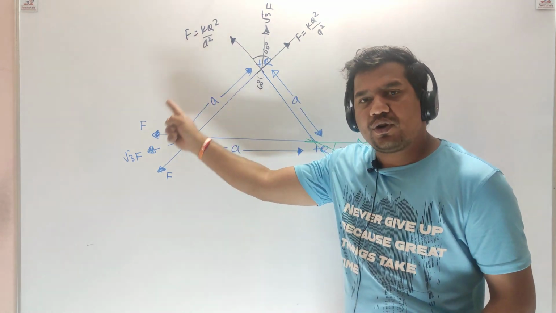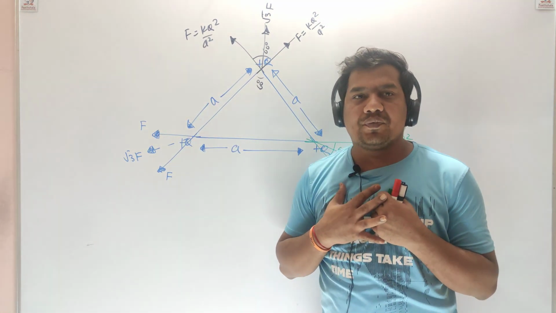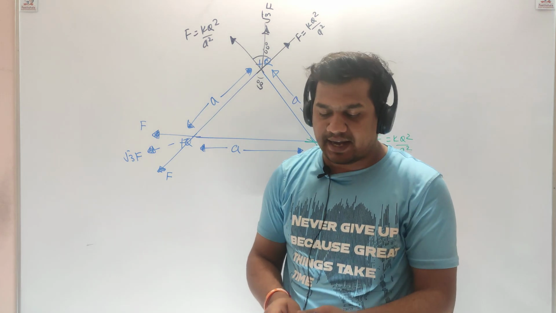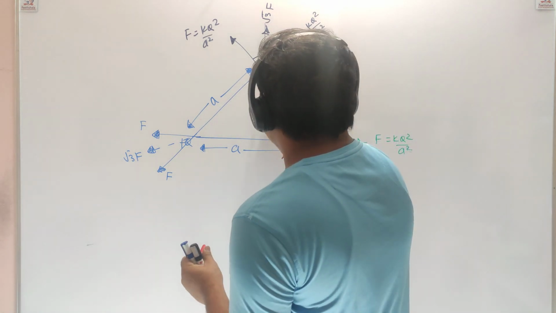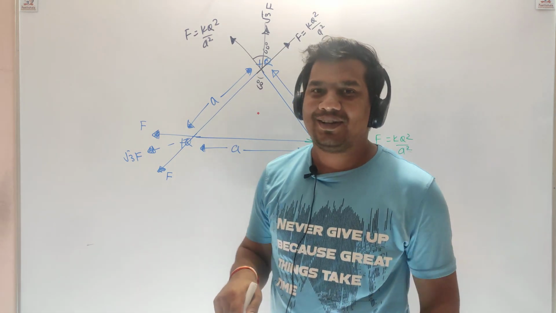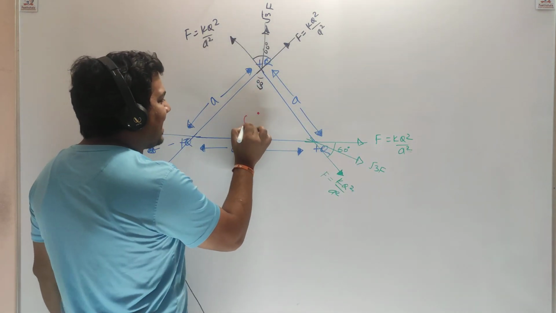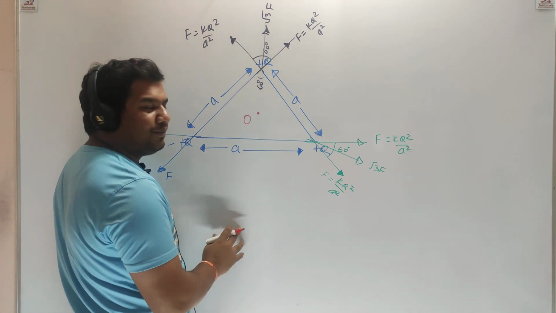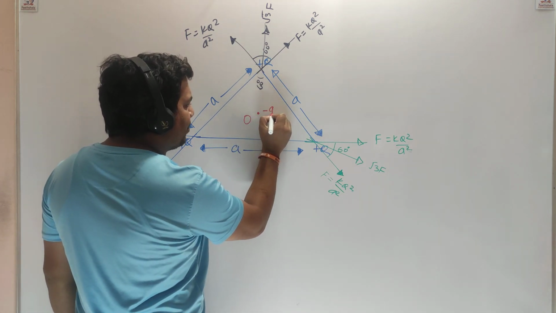Make net force on every charge 0. What can I do? I'll bring another negative charge at the centroid. Why at the centroid? So that net force on the fourth charge itself must be 0. You put any charge at the centroid, net force on it will become 0. I explained to you how.